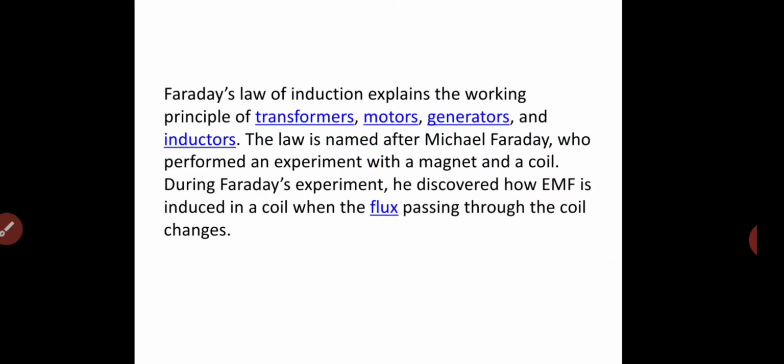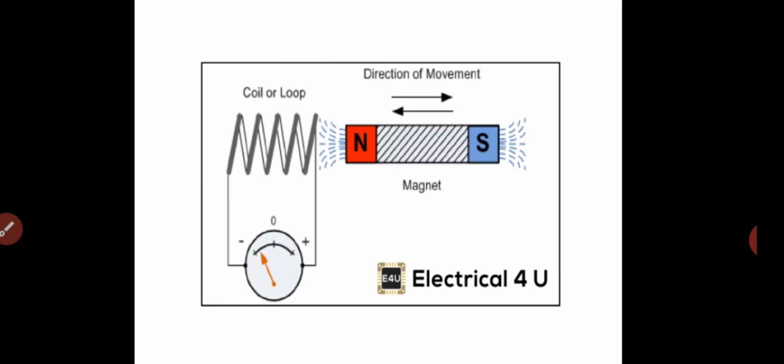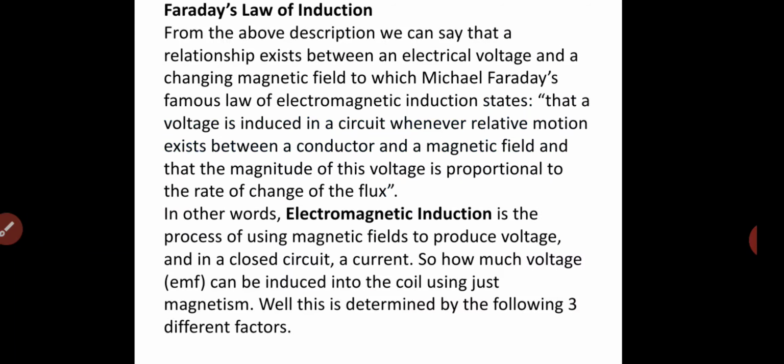So how can we explain Faraday's law of induction? We explain it in this experiment, and the derivation is here. We can say that a relationship exists between an electric voltage and a changing magnetic field, to which Michael Faraday's famous law of electromagnetic induction states that a voltage is induced in a circuit whenever relative motion exists between a conductor and a magnetic field, and that the magnitude of this voltage is proportional to the rate of change of the flux.